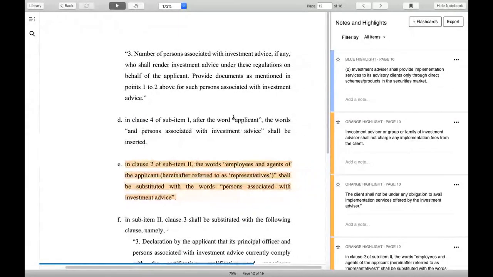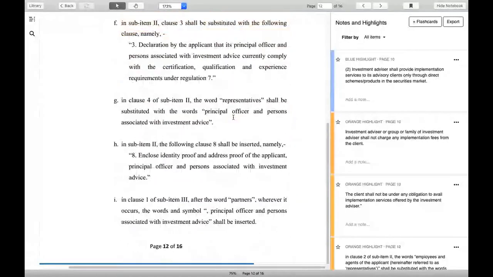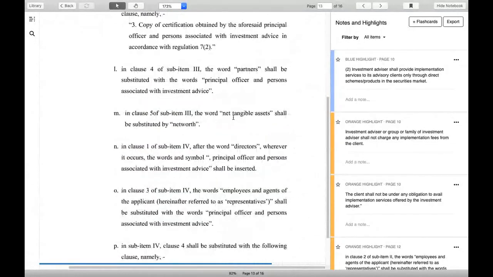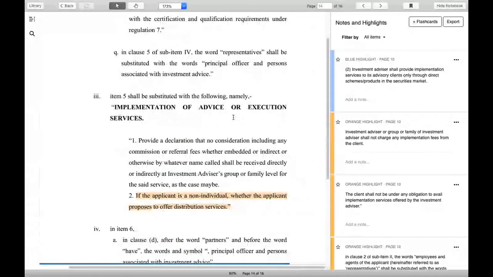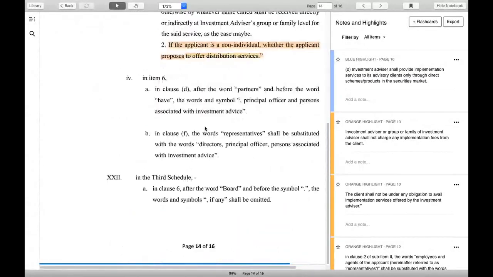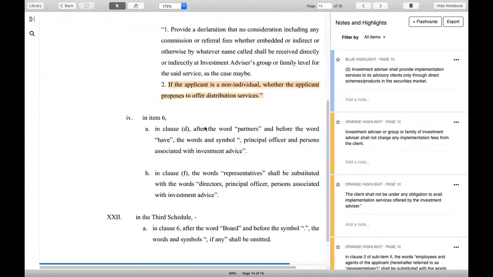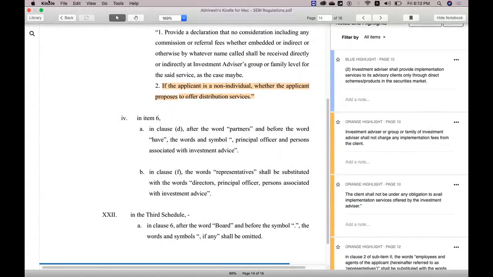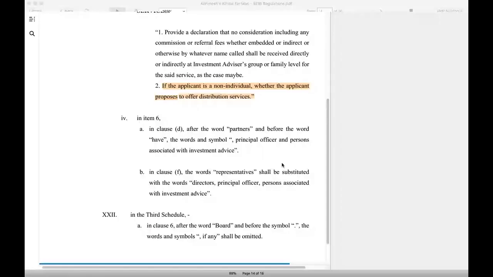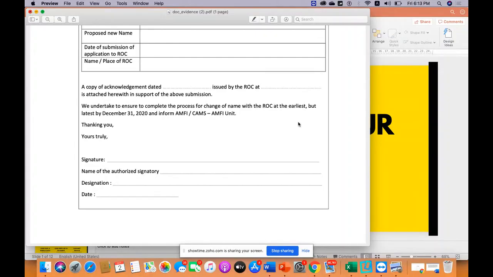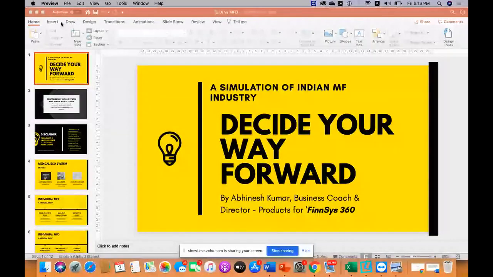And there are a few other clarifications in the code. Let me just check if there is any important line I'm missing. Implementation and advice. Good. So this part is over, friends, and let me close this part for my other session. Let me see if it is available. Just a second. Yeah, so let me close this also and come back to my session.